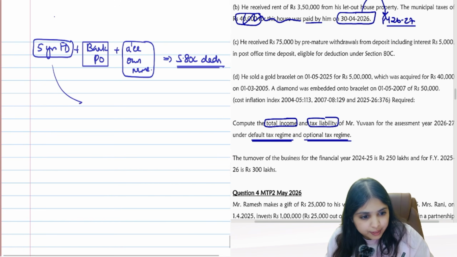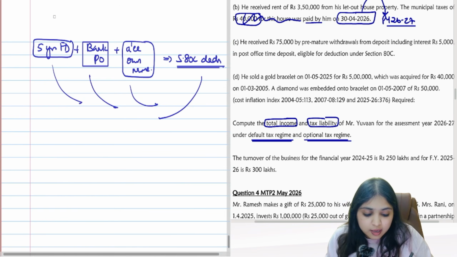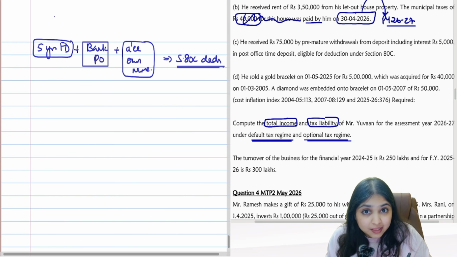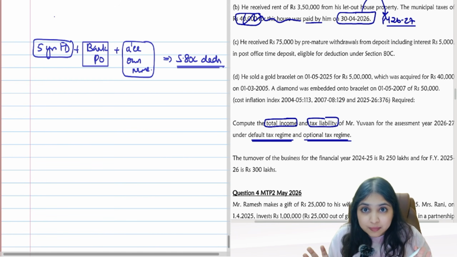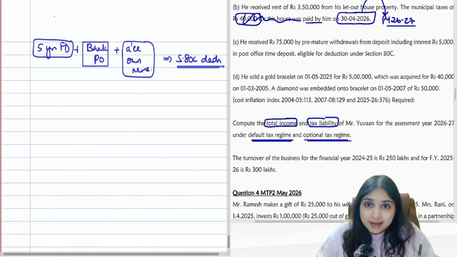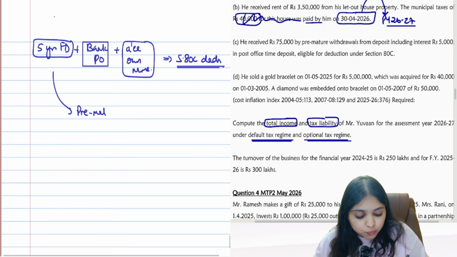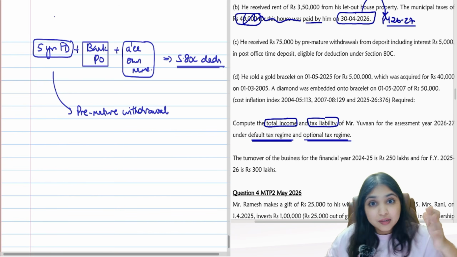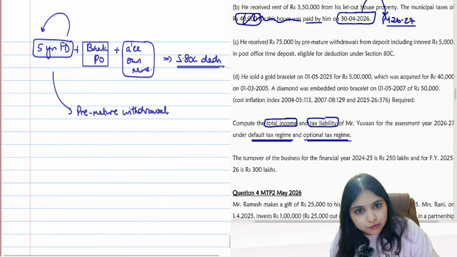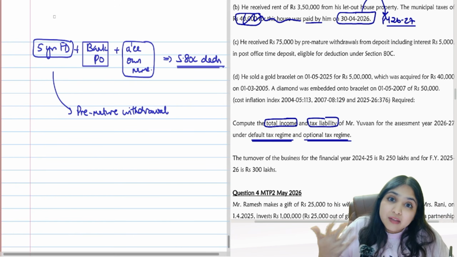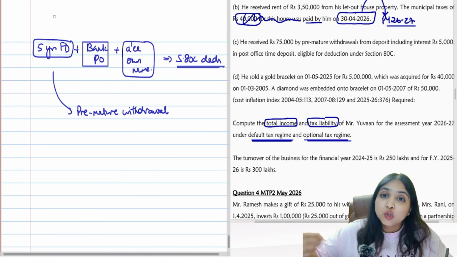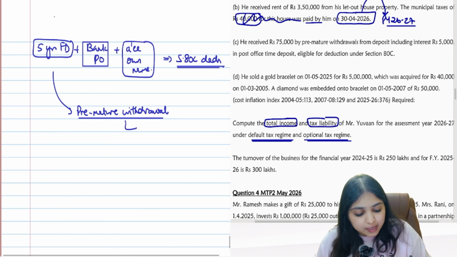So I'll make the FD in a bank or in a post office in my own name, and I will enjoy ATC deduction. Then next day itself, if I go and break the FD and take my money back, that possibility is there. So that is why the Income Tax Act has introduced a provision. The provision says that if you do a premature withdrawal of this FD, it means what? 5 years are not over. You have to keep the money in FD for 5 years. Even before 5 years, you're going and breaking the FD. You're making a premature withdrawal.